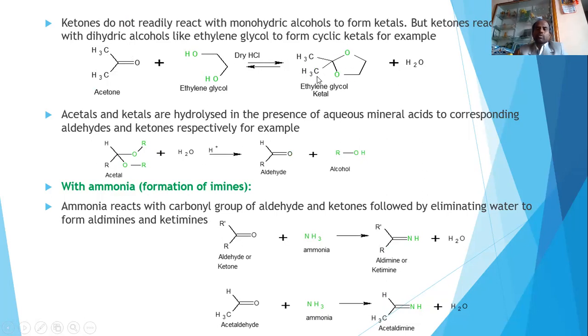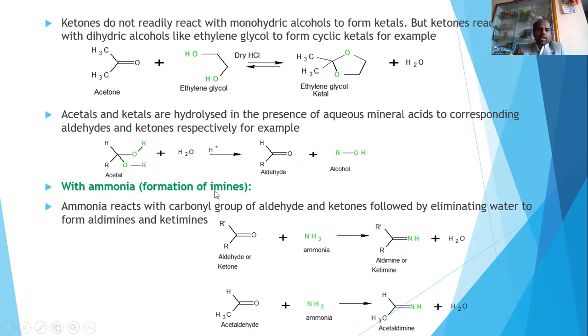So overall, a ketone forms a ketal and acetaldehyde forms an acetal with the alcohol in presence of dry HCl. And again, the obtained acetal or ketal can be converted back into aldehydes and ketones with aqueous mineral acid. Here I am taking an acetal. Acetal, when it is treated with water in presence of HCl, gets converted into aldehyde. This particular method is also useful in organic synthesis. So with this, I will move to the next one, nucleophilic addition and elimination reaction with ammonia.